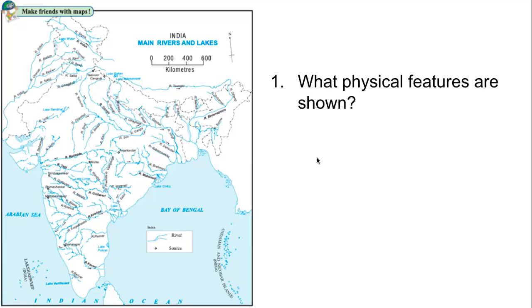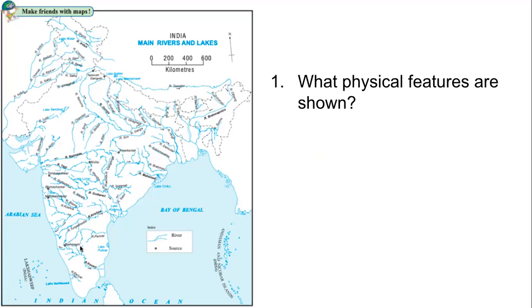Yes, Mushkan? Ocean. Ocean is there, but that is there just because the map is showing that area, right? But on the land, one more thing is shown on the mainland of India. Some mountains are shown. Look at it carefully. When it says Brahmagiri in the south, Giri means Pahad.